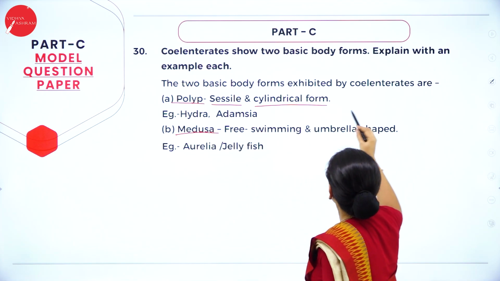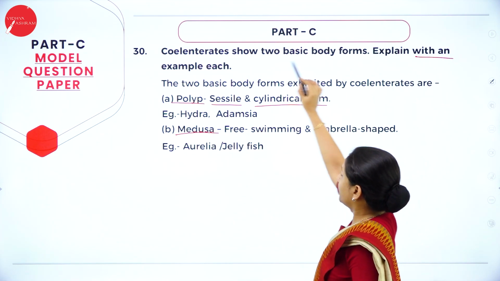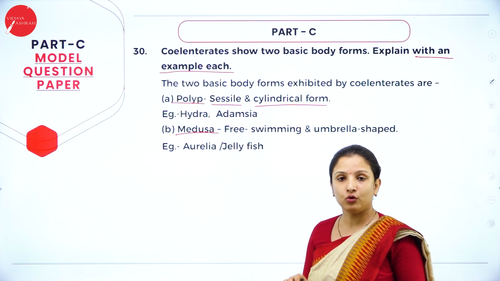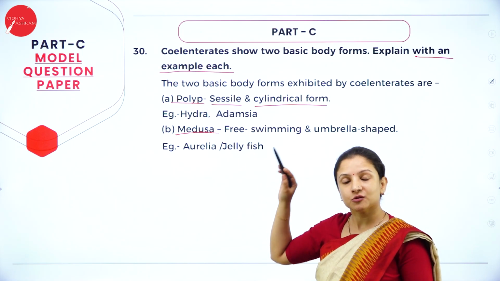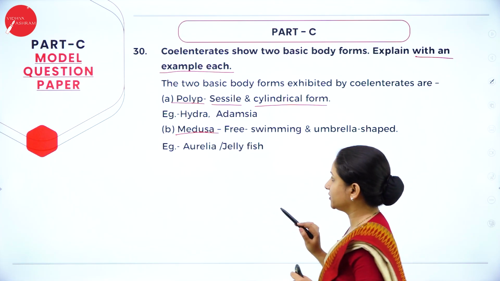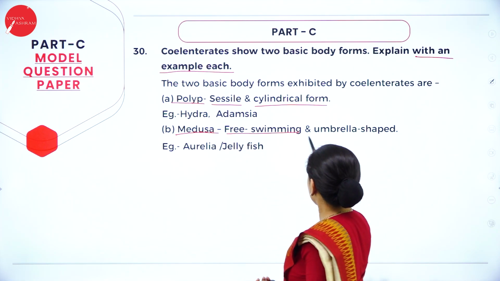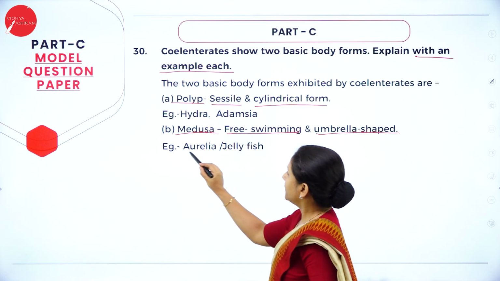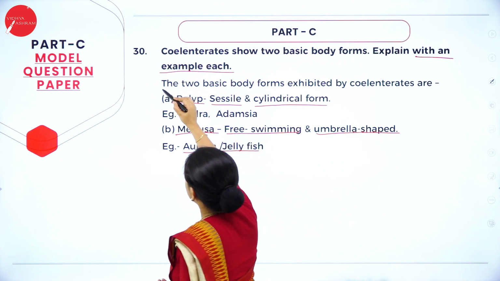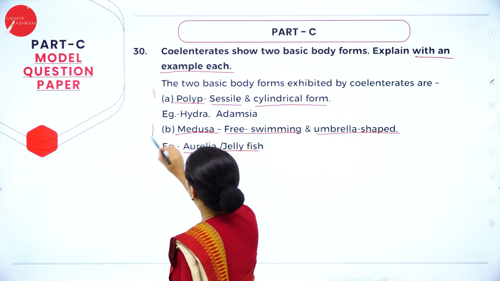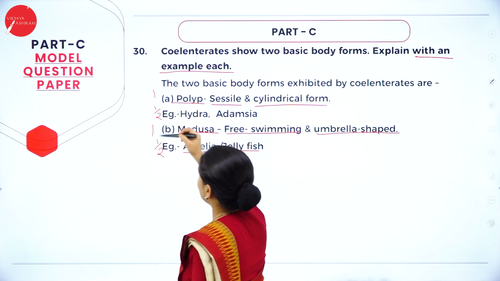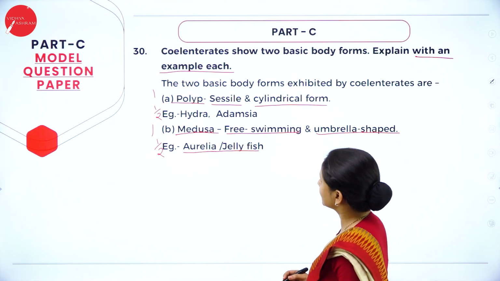Example, what they have given, explain with an example. Usually students just explain and forget to write the example. They have mentioned in the question, explain with an example, so one example should be there in each of the forms. Next, medusa, they are free swimming and umbrella shaped. Example, Aurelia, also called jellyfish. So you write this. It will carry 1 mark, and one example will carry half mark. Therefore, 1, 2, 3, 3 marks. This is how the marks distribution is there for this.